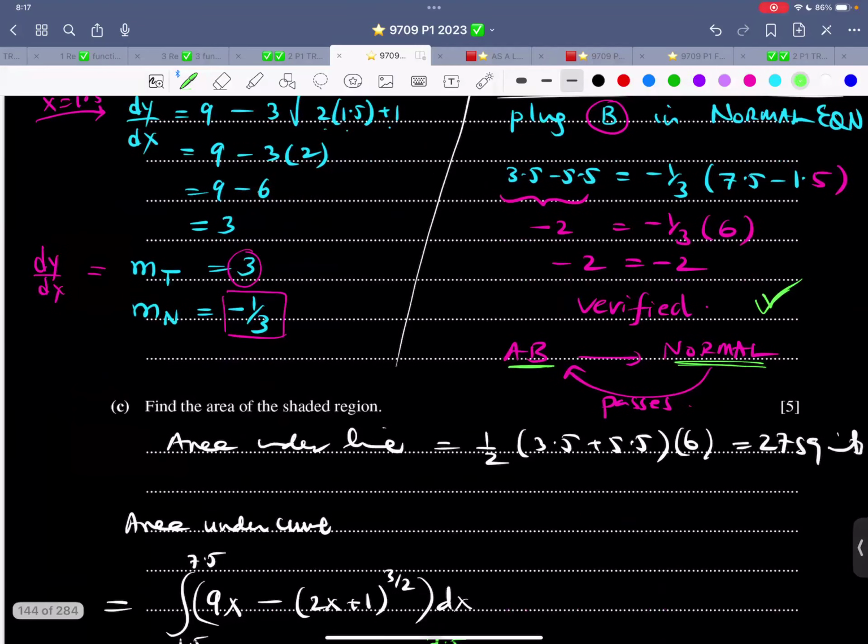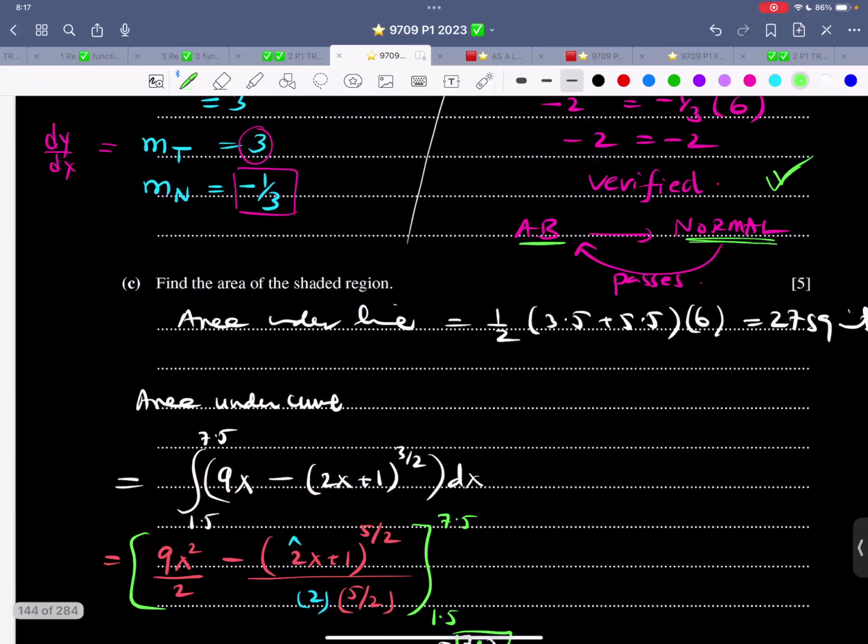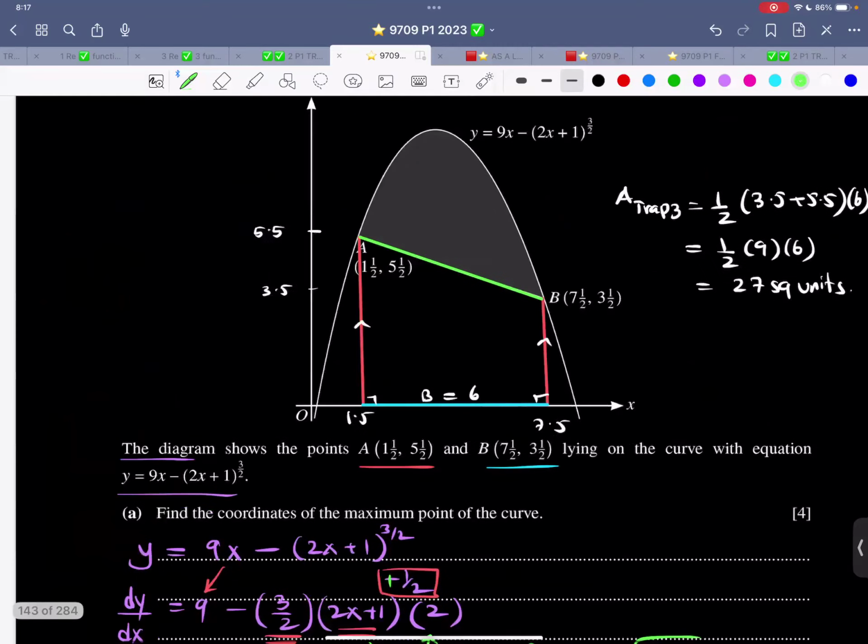of this curve. Find the area of the shaded region. So for the area of the shaded region, it's your choice whether to find the area under this line or find the area of this trapezium. So 1.5 to 7.5, that is 6 units. That is the base or the height. This is one parallel side, which is 5.5. This is the other parallel side. The length is 3.5. So find the area of the trapezium.